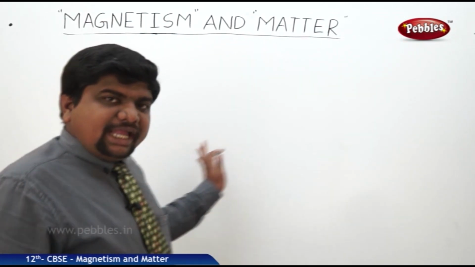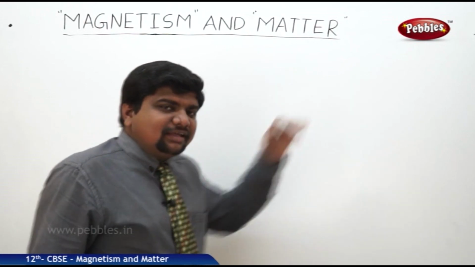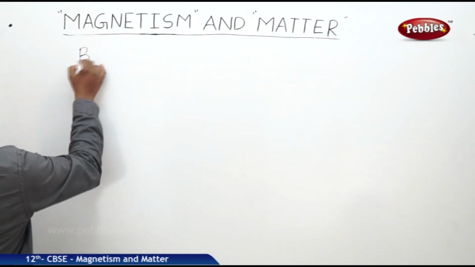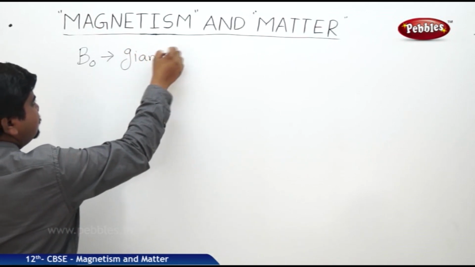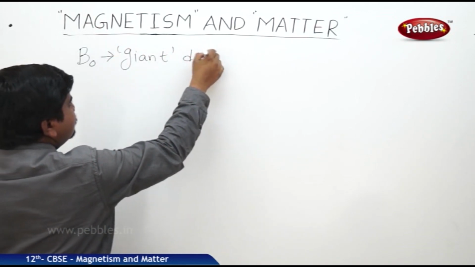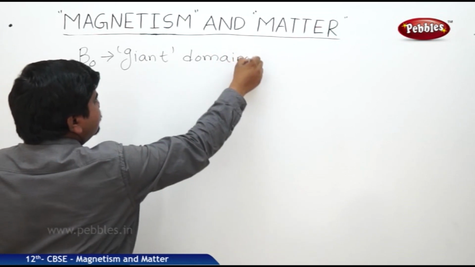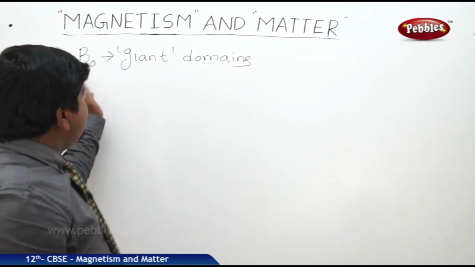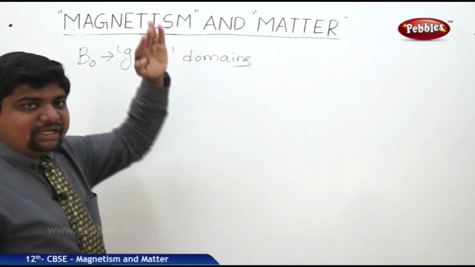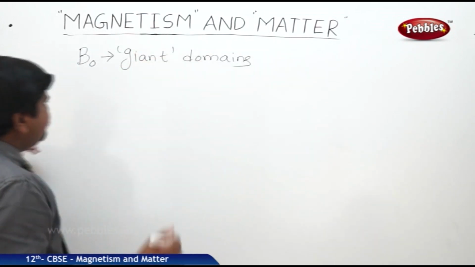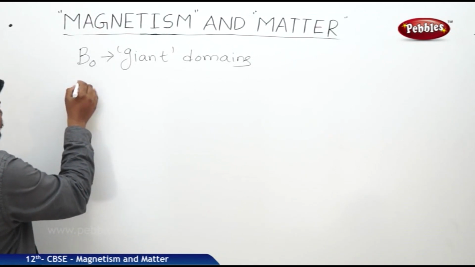The domains which are aligned with the applied external field B naught are called giant domains. So the domains which are aligned with the applied external field in the case of ferromagnetic materials are called giant domains. These ferromagnetic materials are of two types.